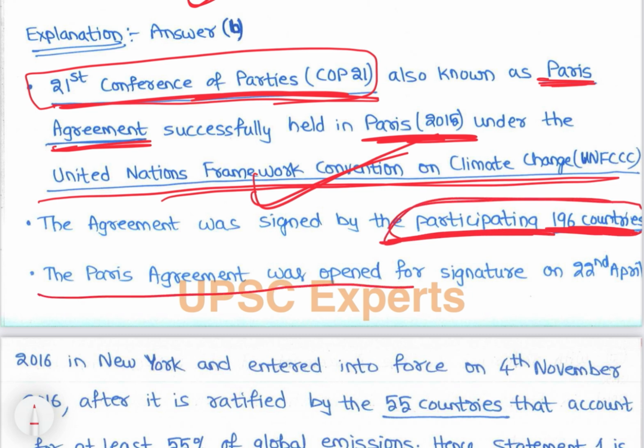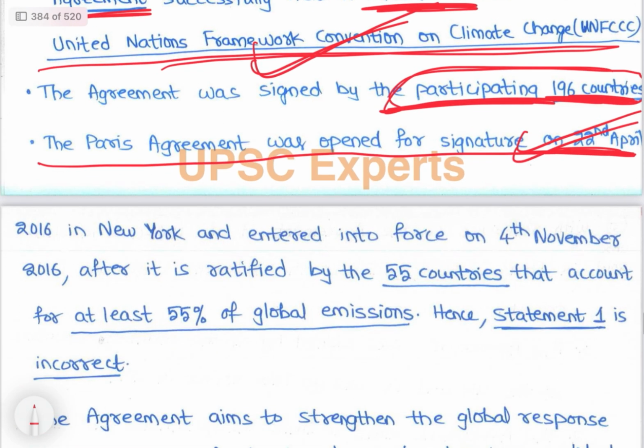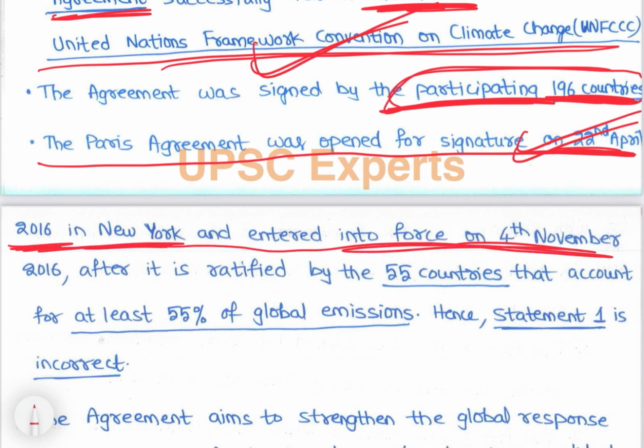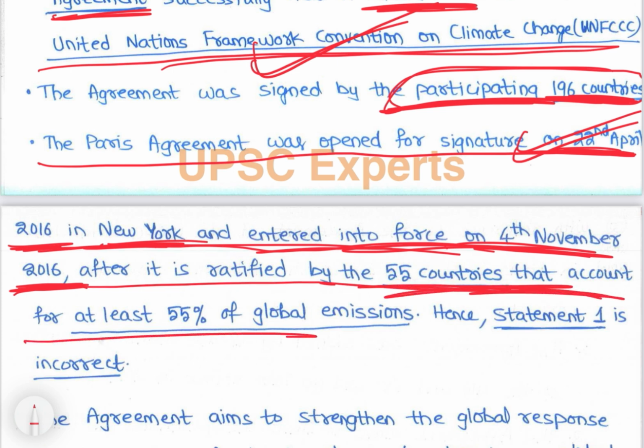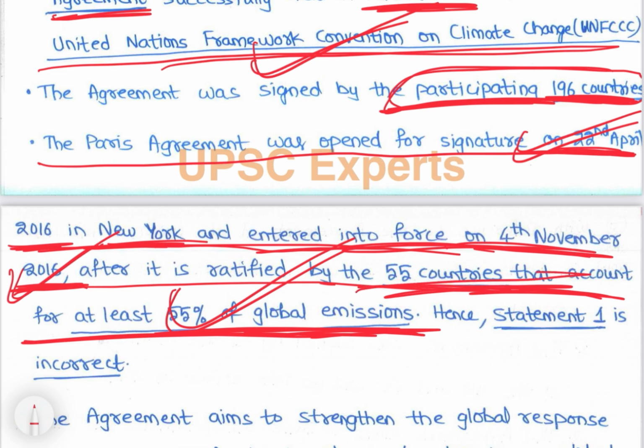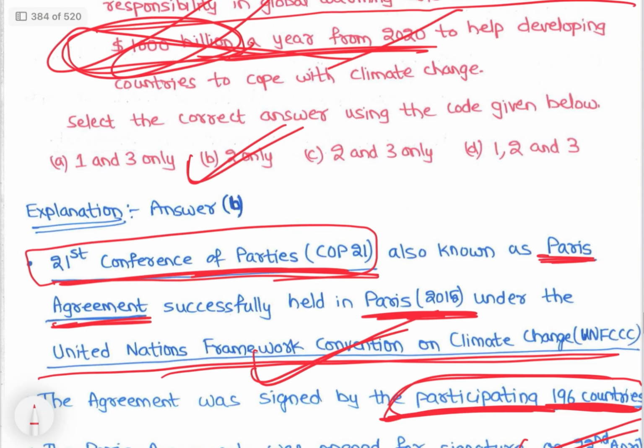The Paris Agreement was opened for signature on 22nd April 2016 in New York and entered into force on 4th November 2016 after it was ratified by 55 countries that account for at least 55% of global emissions. So whenever countries accounting for 55% of global emissions ratify it, it comes into force. So it happened in 2016 itself. Hence statement 1 is incorrect.